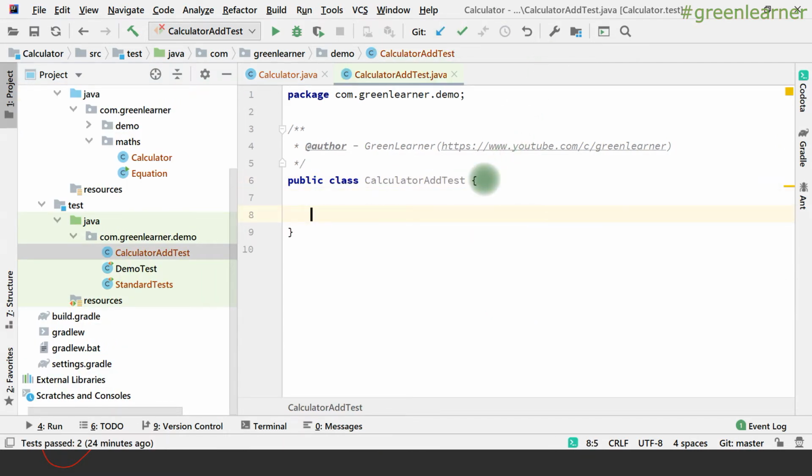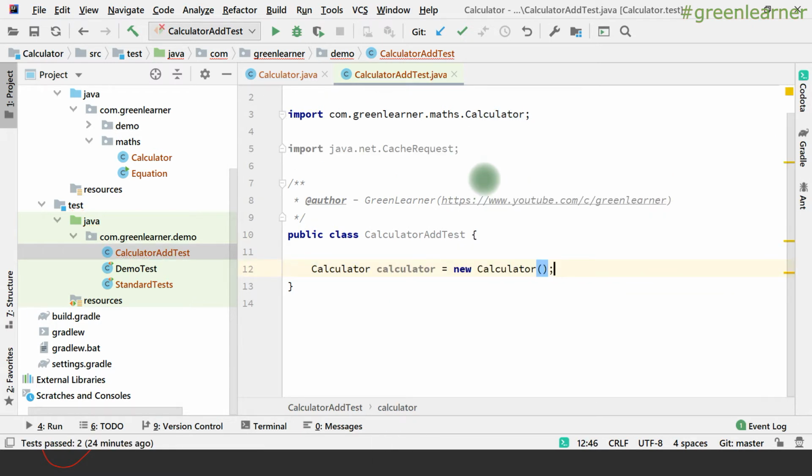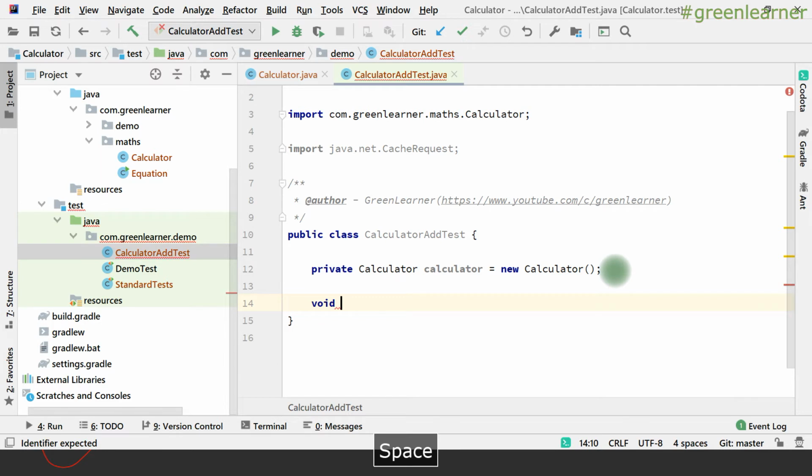So first of all, I have to create the instance of the class that I want to put under test. So calculator, right? Make this private. Now write the first method, void add test, case 1. We are handling case 1, right?